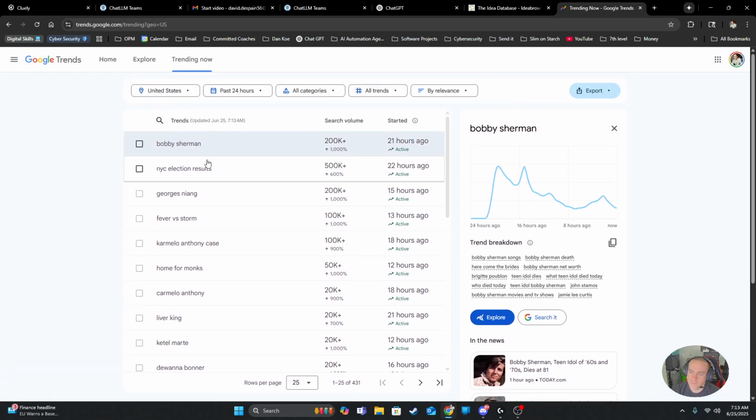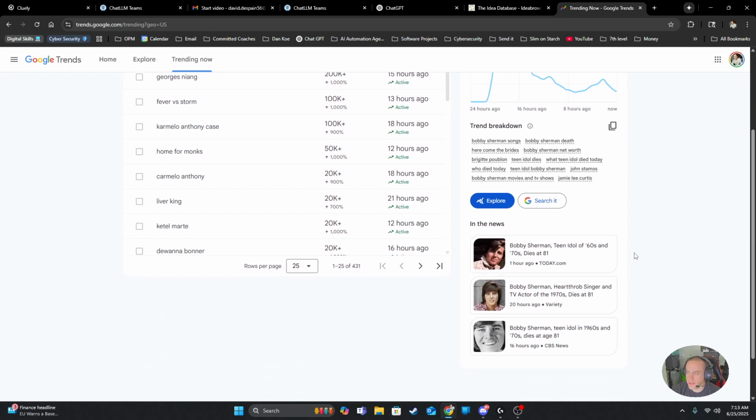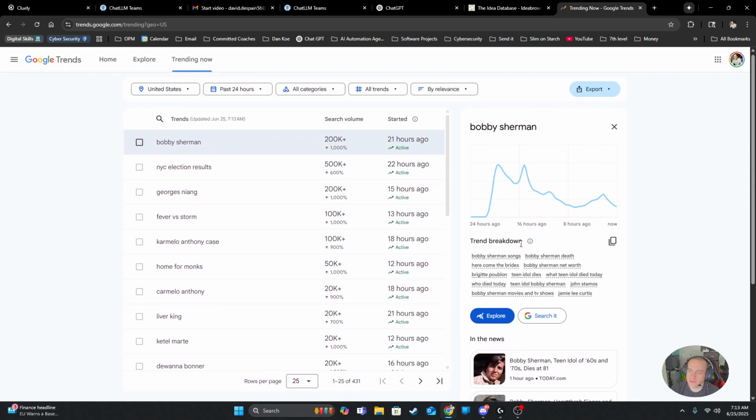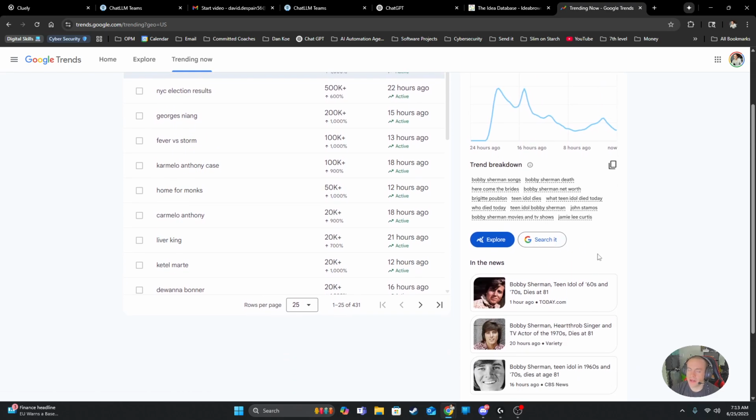Even take the top trend right now and we create a SaaS or an app that's like an homage to Bobby. Now I don't know this guy, he wasn't part of my generation. But if you can identify the people in the age group and the avatar of who would love Bobby, and then take this trend, know those demographics, and have an LLM pump out maybe 5 or 10 different ideas that could potentially solve a problem for people.